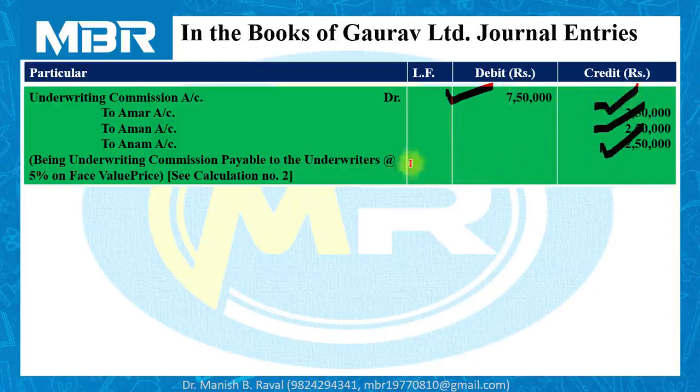So journal entry: underwriting commission account debited rupees 7,50,000 to Amar's account 2,50,000, to Aman's account 2,50,000, and to Anam's account 2,50,000. That is 7,50,000 divided by 3 because their underwriting is in equal proportion.